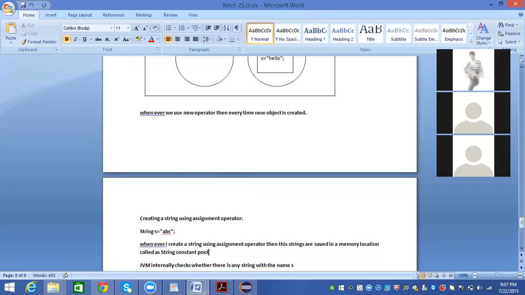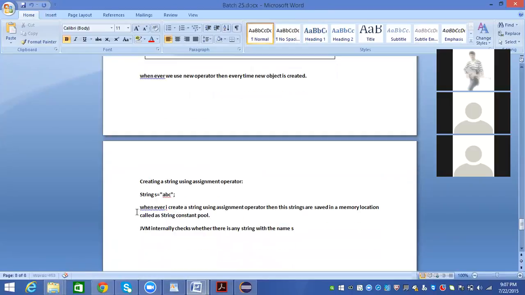Then whenever you create another string with s equal to ABC, the JVM, Java Virtual Machine, will see whether there is any string with that name in the string constant pool. If there is no such string, then it will create a new string object.